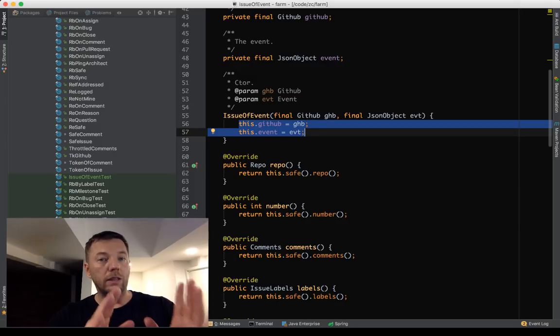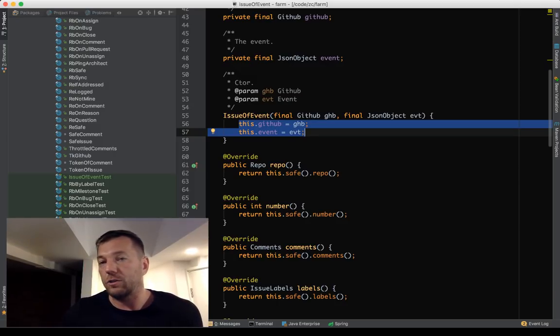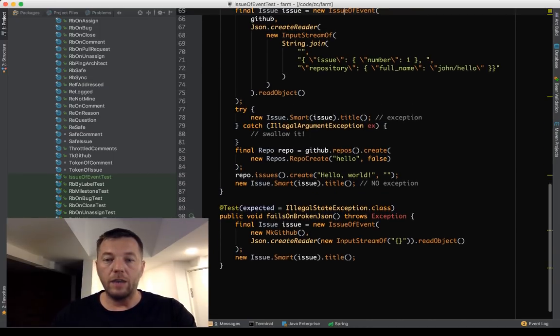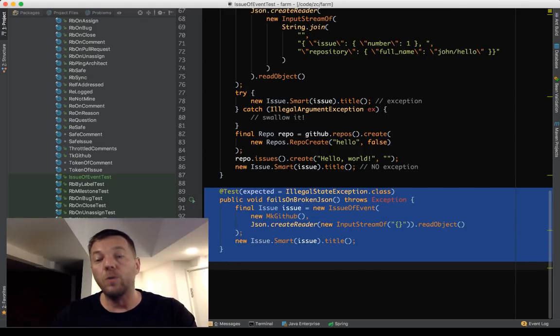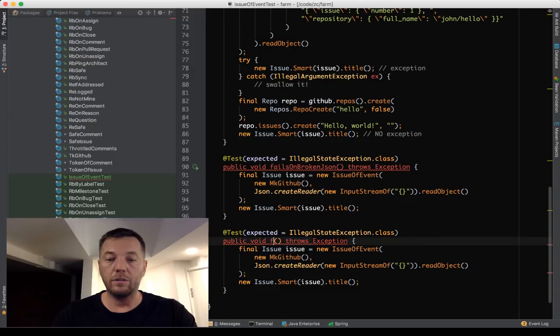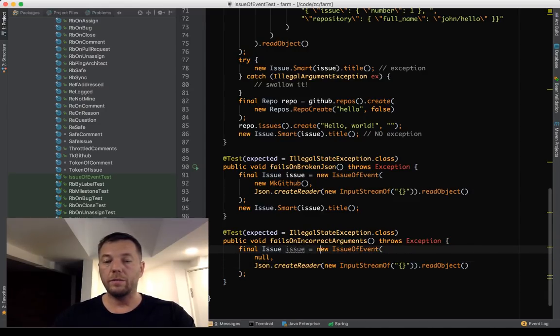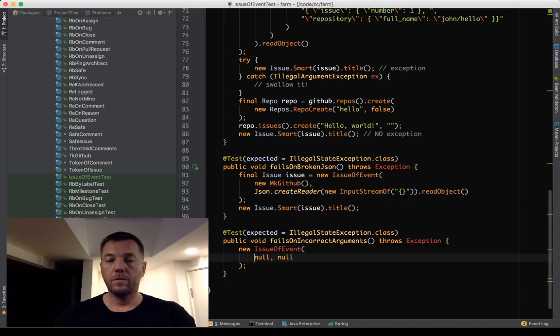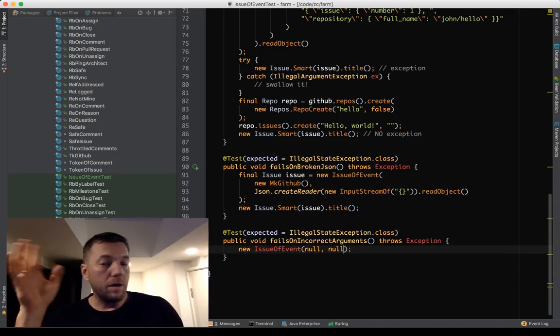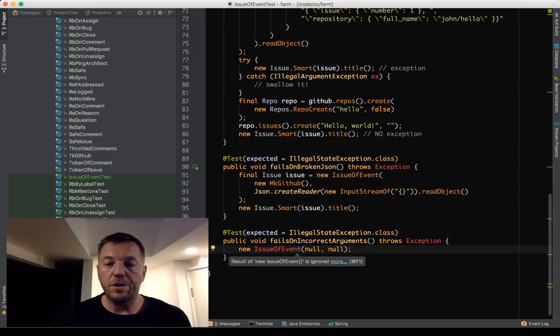But sometimes, and now let's talk about the second scenario, the second use case. Let's say we have really broken dependencies, fails on incorrect arguments. Let's say here, instead of GitHub, I'm gonna pass null. You see, the compiler doesn't fail. The compiler doesn't complain about that. And let's make it even worse. Look, here's the code. So let's say I make a mistake, and instead of providing the proper objects in there, I send null and null.